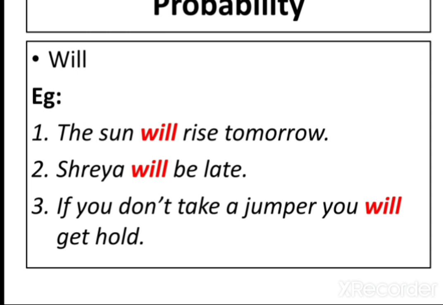Like the sun will rise tomorrow. So I am pretty sure that it will happen definitely. Okay. Shreya will be late. Well, she's always late. So I definitely believe that to be true. If you don't take a jumper, you will get cold. It's freezing outside there.